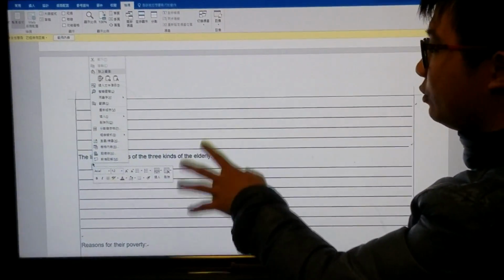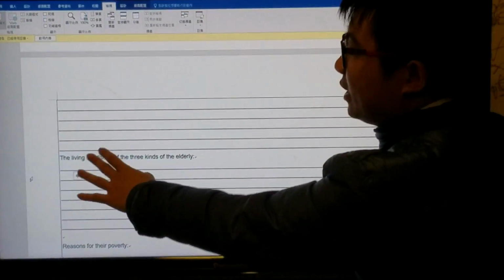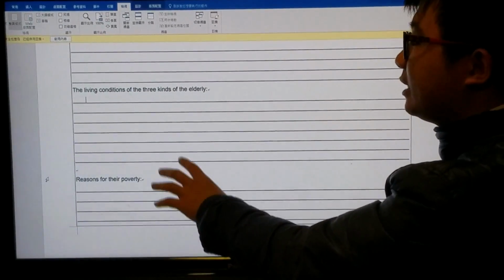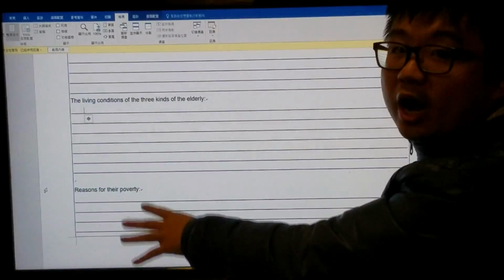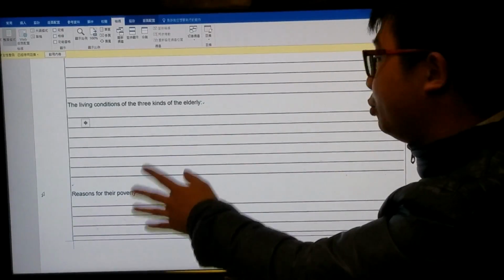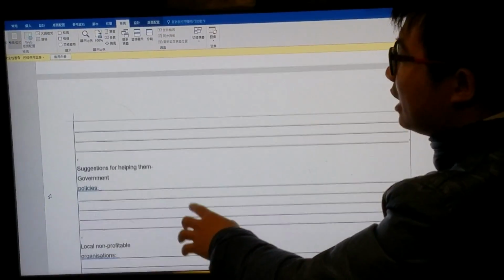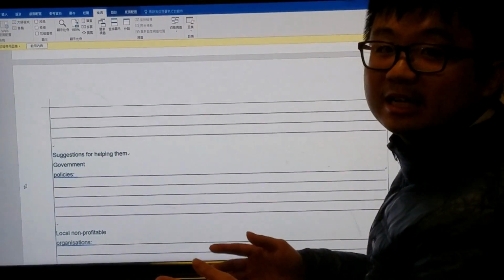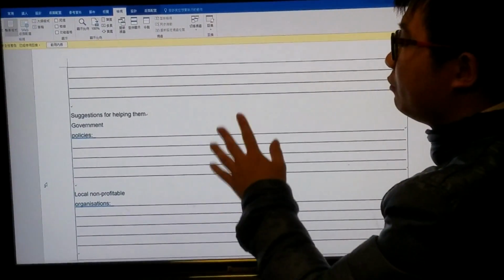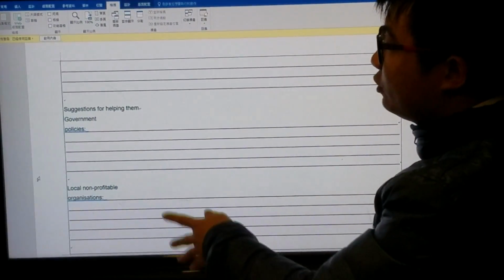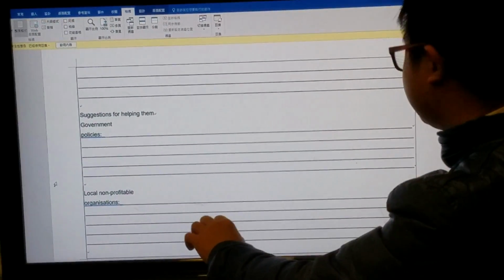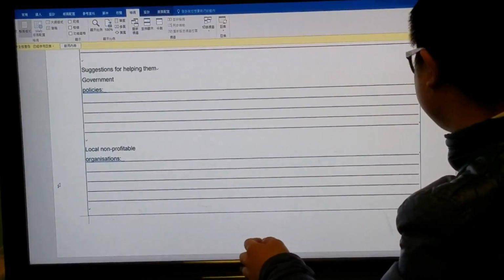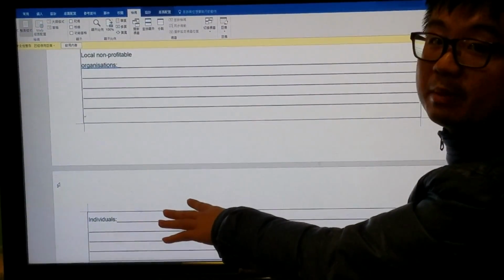So in the fact sheet, students need to describe the living conditions of the 3 kinds of the elderly first. And after that, they need to provide the reasons why the 3 kinds of the elderly are poor. After the reasons, they need to give suggestions, but not just from a single perspective. Students need to think from 3 different aspects, which are from the government policies perspective, local non-profit organizations perspective, and also from the individual perspective.